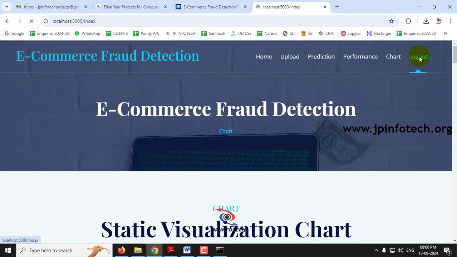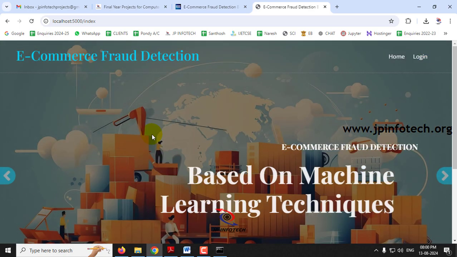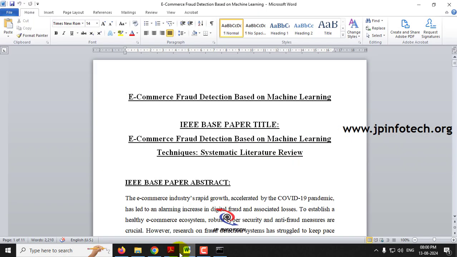And let me log out. And this is all about the project, e-commerce fraud detection based on machine learning using Python.